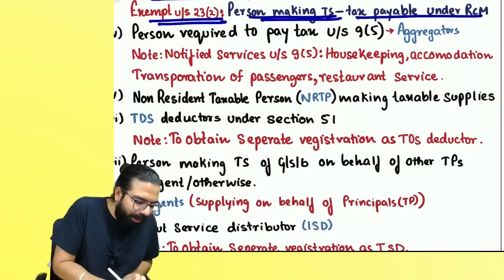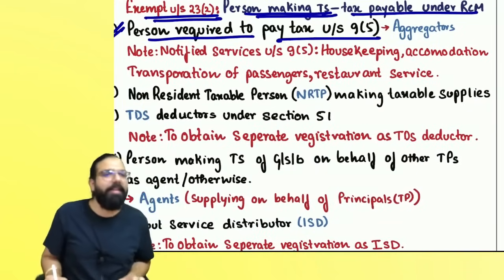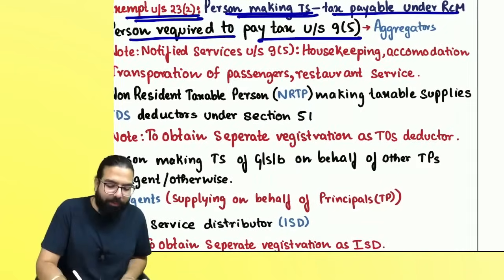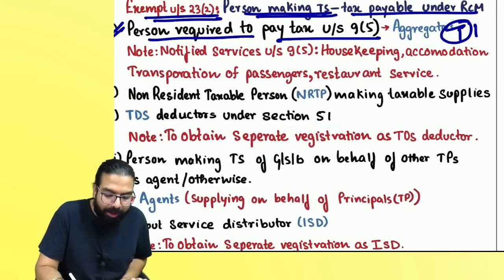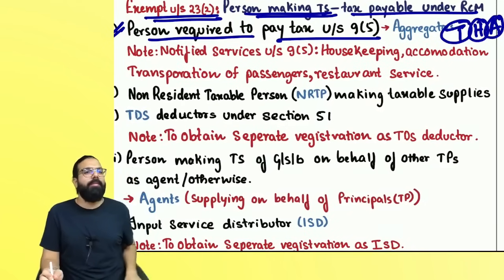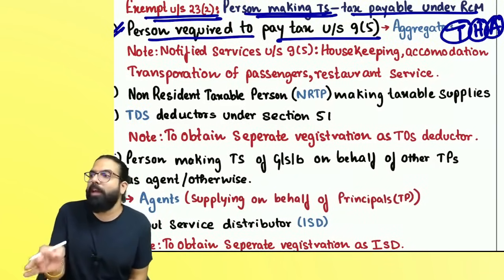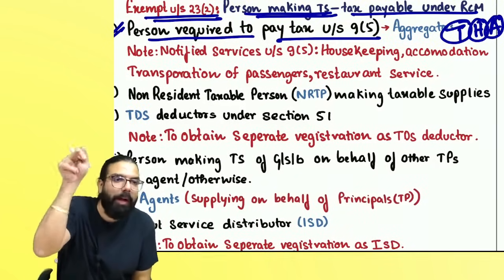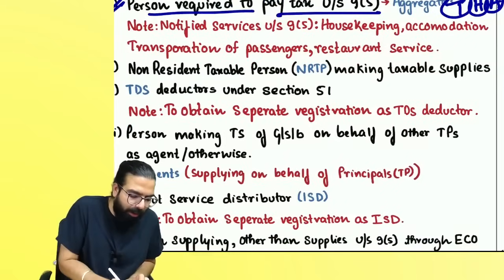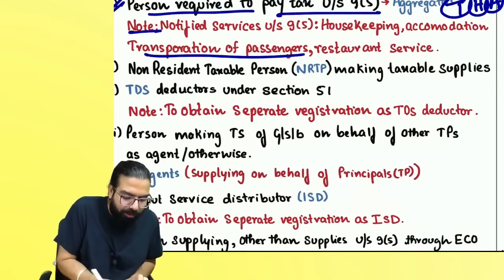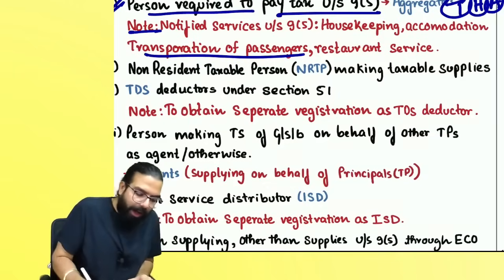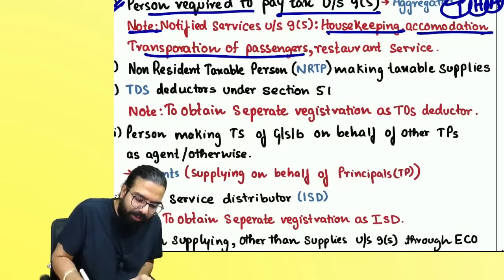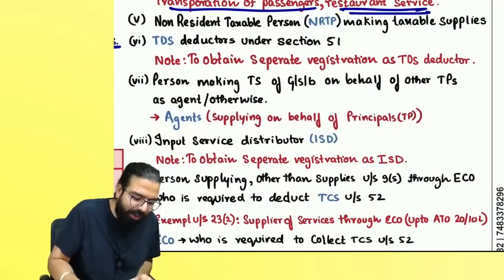The next one over here is, if I am a person who is required to pay tax under section 9(5) in case of transportation of passenger by motor cab, maxi cab, etc. H for housekeeping services, A for accommodation service, and R for restaurant service. Whenever the e-commerce operator is liable, e-commerce has to take compulsory registration. Remember one thing, notified services are transportation of passenger by radio taxi, motor cab, maxi cab, etc., housekeeping services, accommodation service, and restaurant service, THAR, THAR.